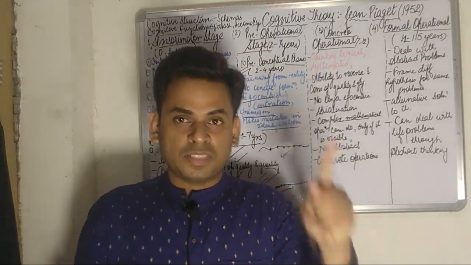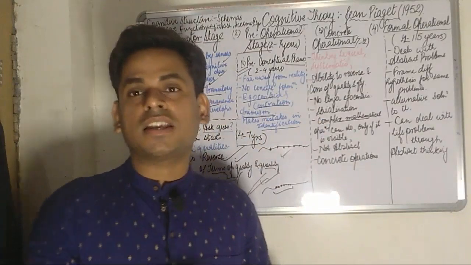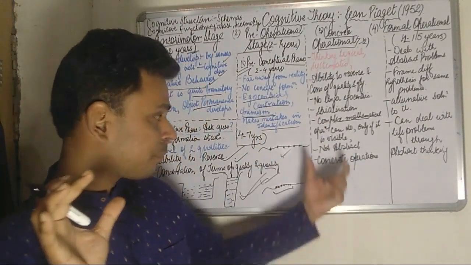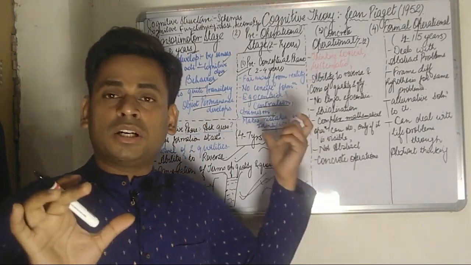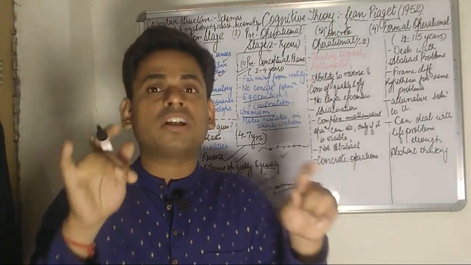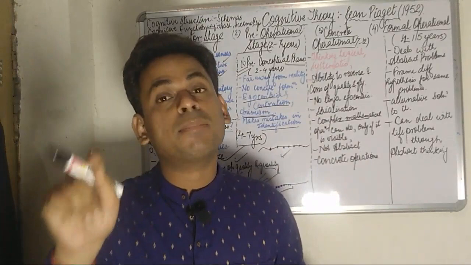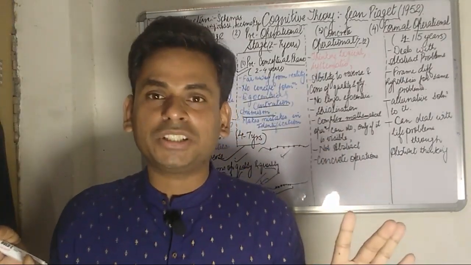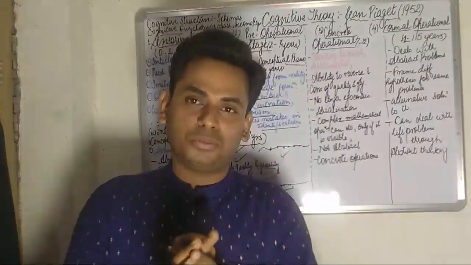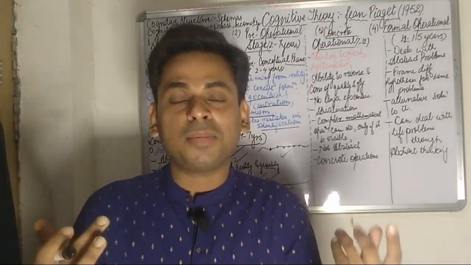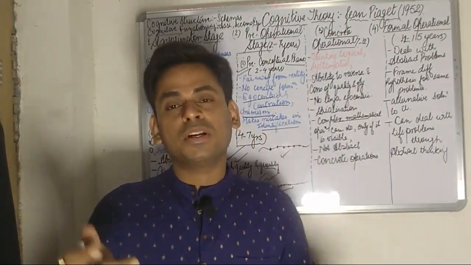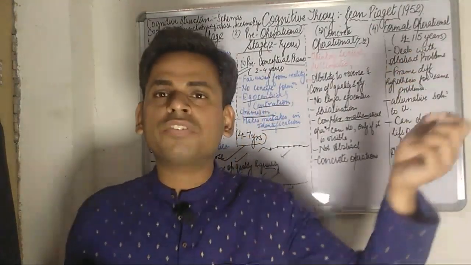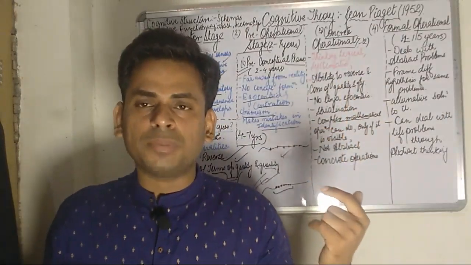But the fact that needs to be emphasized again over here is that it is only the concrete operations, the concrete operations that are visible to the child, that he is capable of performing, but the abstract operations he is strictly unable to follow. He's strictly unable to accept. Supposing I tell a child that if I have 5 toffees and you take away 2 from them, how many will remain?